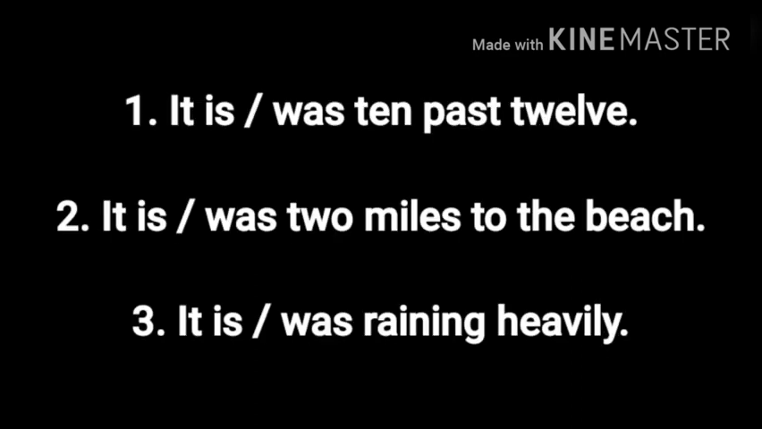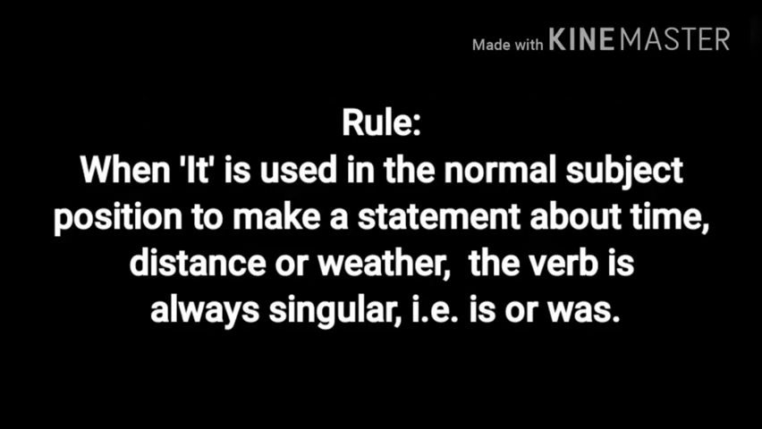Now come to rule number 1b. Now look at these three sentences. It is or was 10 past 12. It is or was 2 miles to the beach. It is or was raining heavily. These three sentences had a subject it. And look at the verb. The verb is singular in each sentence. So, if a sentence begins with it and it tells us about time or distance or a weather forecast, we use singular verb.